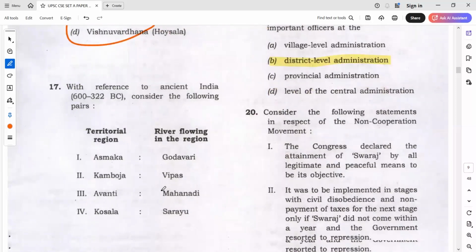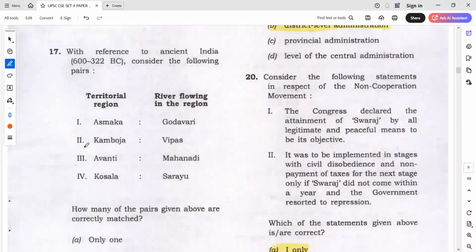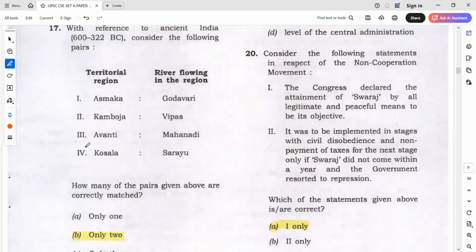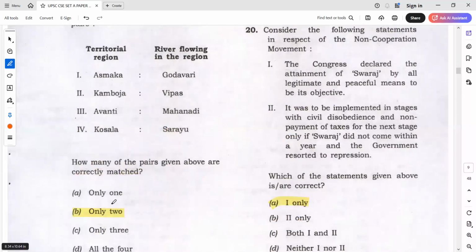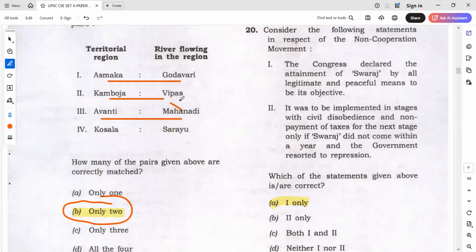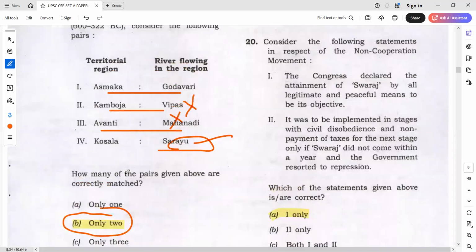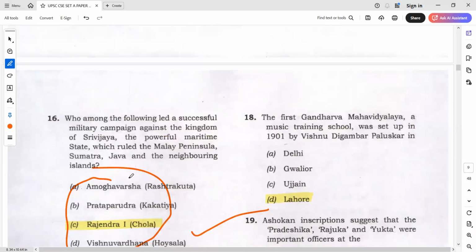Okay. Yeah, this is maybe difficult for many students. Simply go for only 2. The answer is also only 2 in this. So Cambodia, Asmaka. Asmaka is basically Godavari. So Cambodia is not Vipas. Avanti also is not Mahanadi. This is wrong. This is wrong. And Kosala, yes, it is Ayodhya. Ayodhya, Sarayu is basically right. So what is the answer? Only 2. You just have to mark only 2 if you do not know the answer.